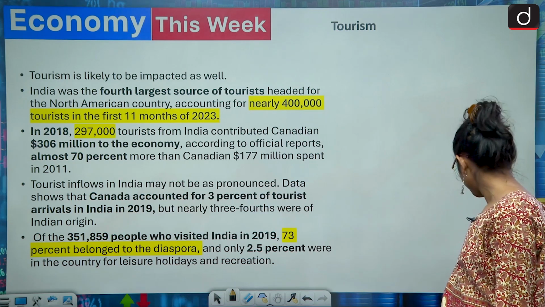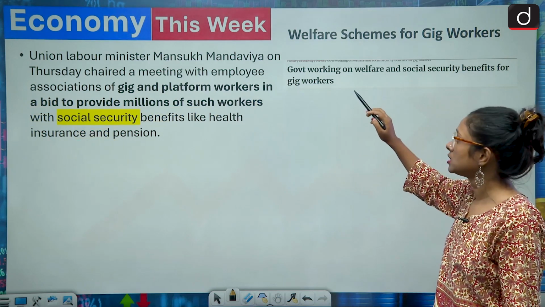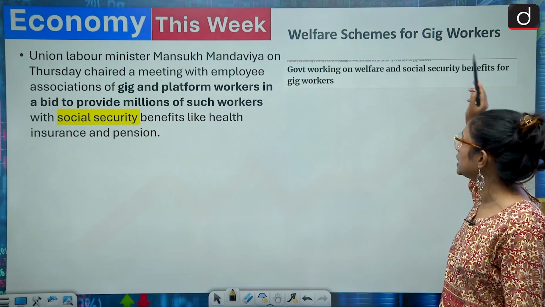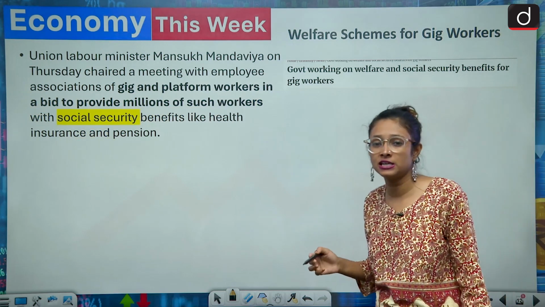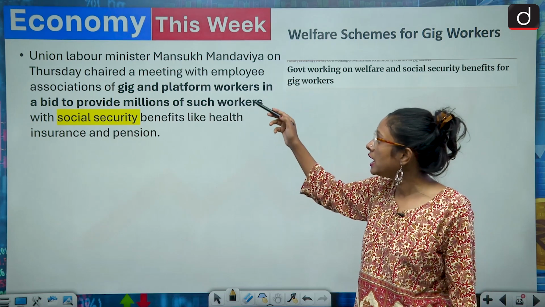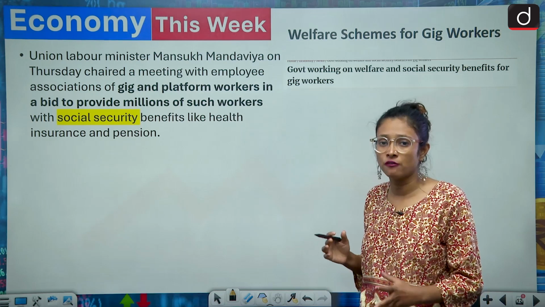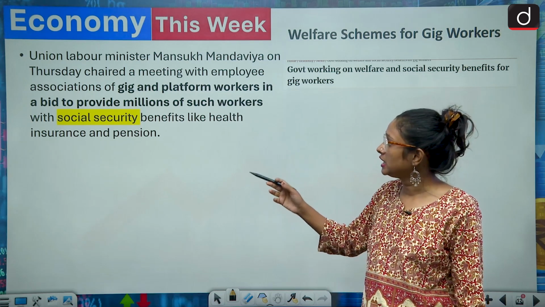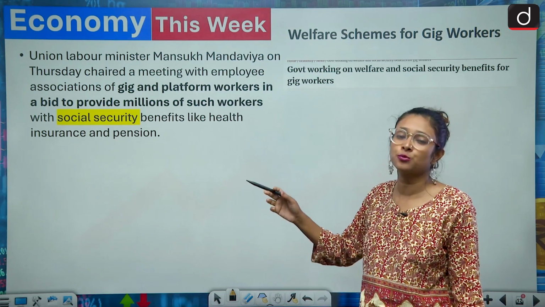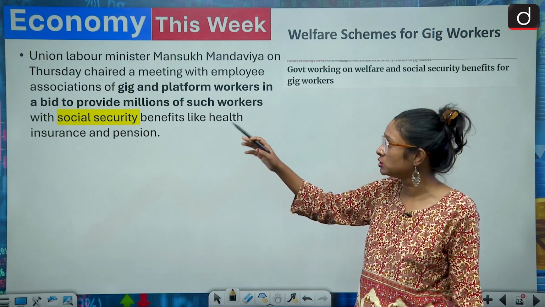Now we'll come to the next topic. The next topic is about gig workers, specifically welfare schemes for gig workers. Recently there was a meeting called by the Union Labour Minister Mansukh Mandviya, and in that meeting they discussed the condition of gig workers and how we can provide social security to them. So this is about the news.